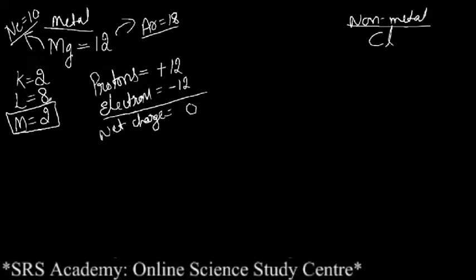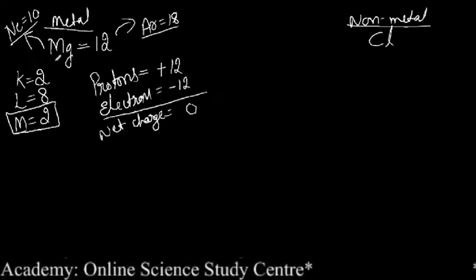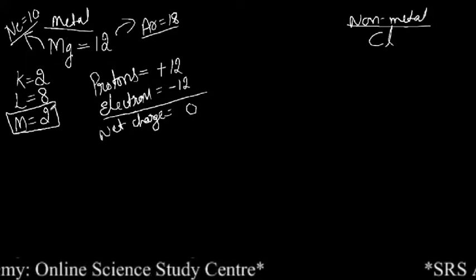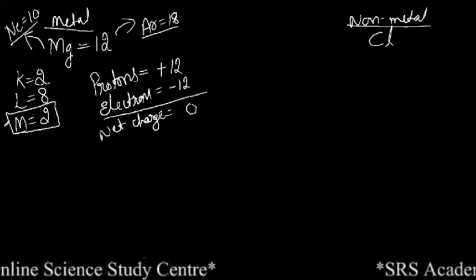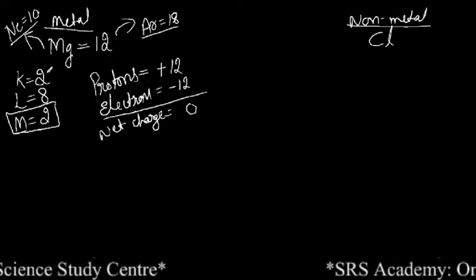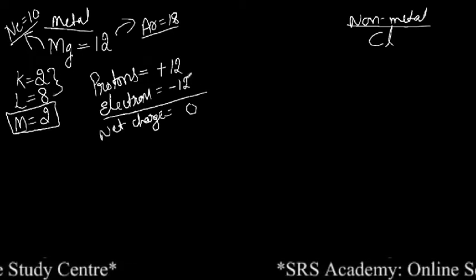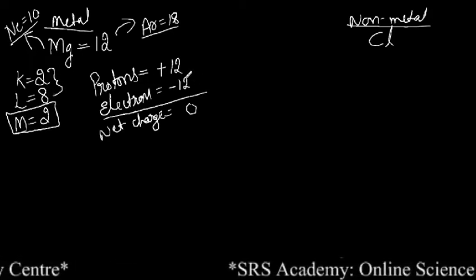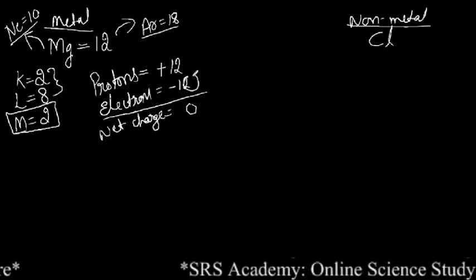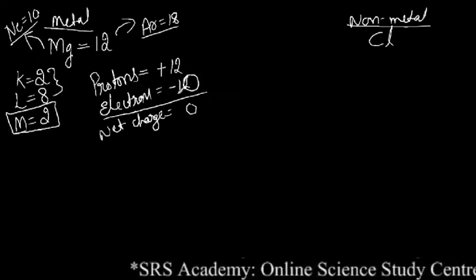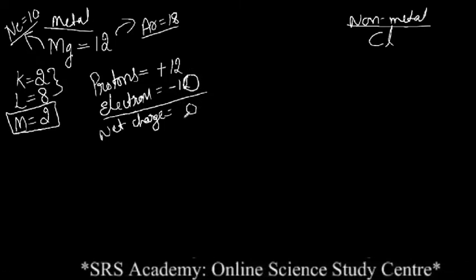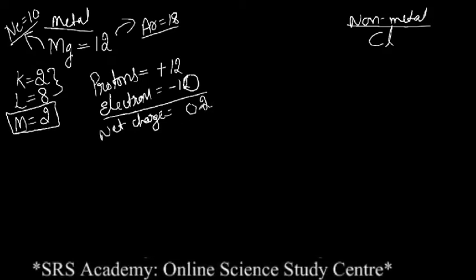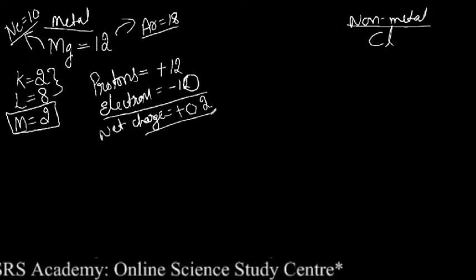Now to become stable, if magnesium loses 2 electrons from its outermost shell, then how many will it have? Only 10, right? So when it loses those 2 electrons, the number of electrons will be 10. So what is the net charge? It is plus 2.